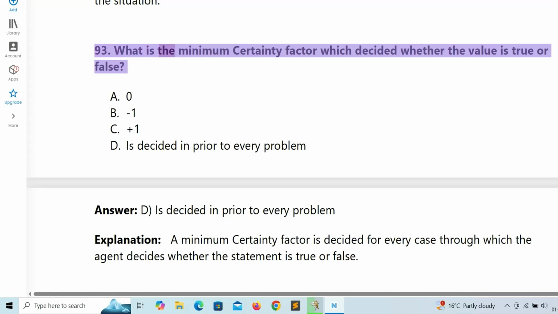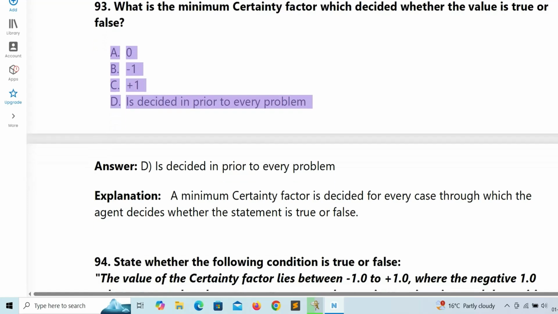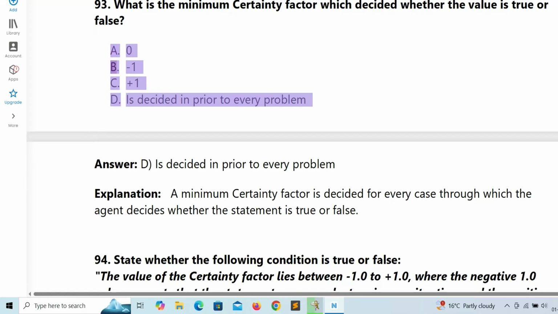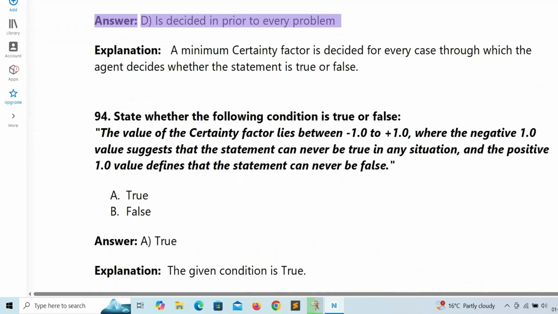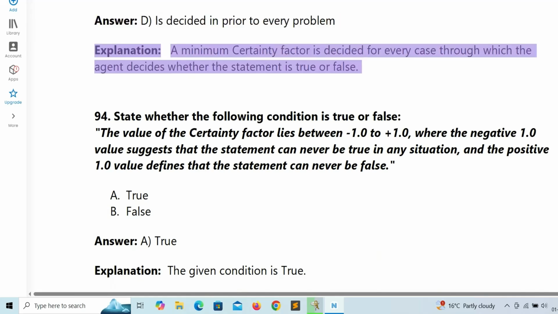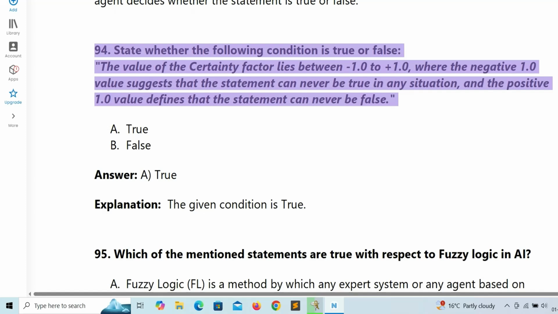93. What is the minimum certainty factor which decides whether the value is true or false? A. 0. B. Minus 1. C. Plus 1. D. Is decided in prior to every problem. Answer: D. Is decided in prior to every problem. Explanation: a minimum certainty factor is decided for every case, through which the agent decides whether the statement is true or false. 94.